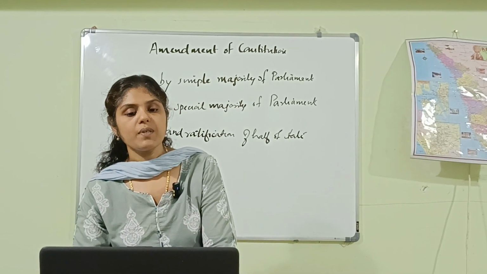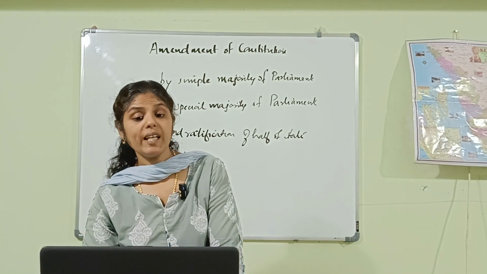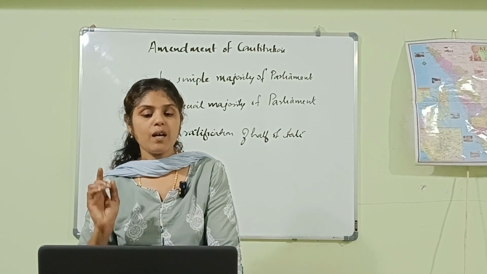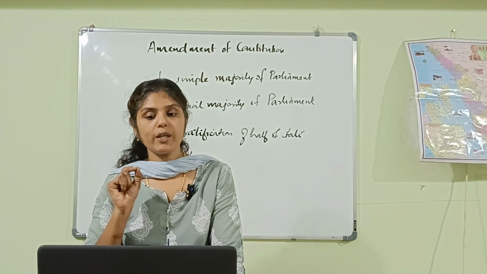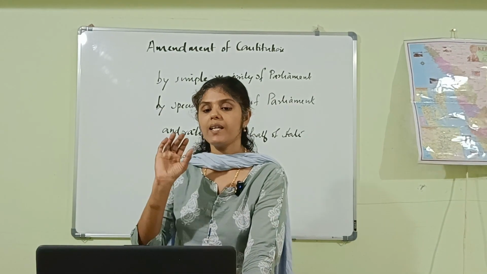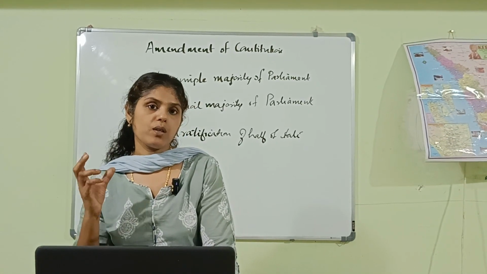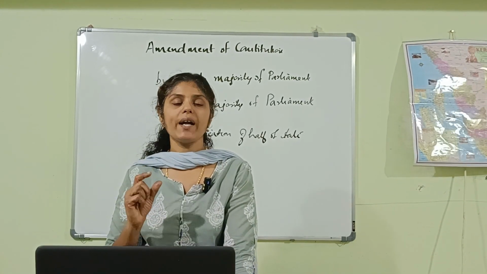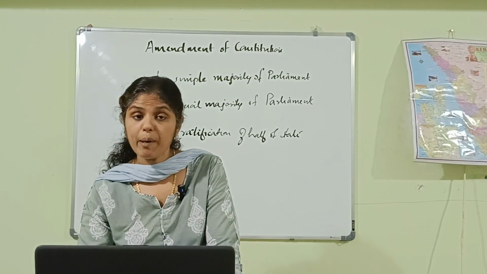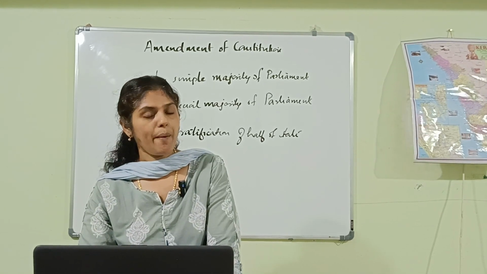And next, delimitation of constituencies, Union territories, the 5th schedule, that is administration of scheduled areas and scheduled tribes, and the 6th schedule, administration of tribal areas. These portions can also be amended as per Article 368 by a simple majority of the Parliament. These following portions can be amended by a simple majority of Parliament.